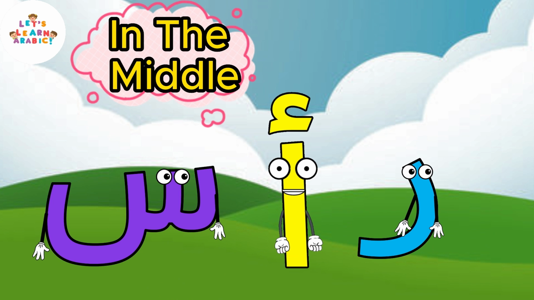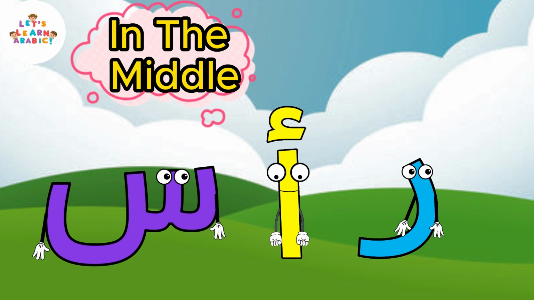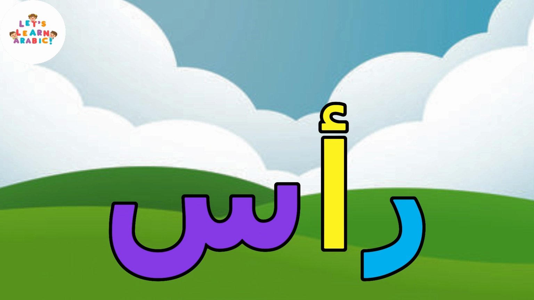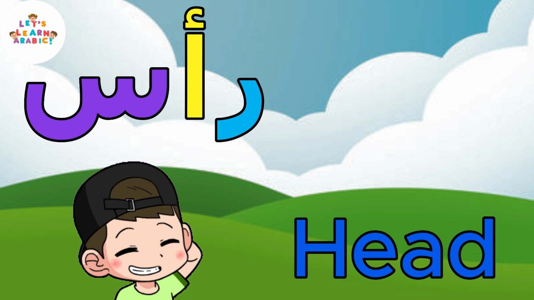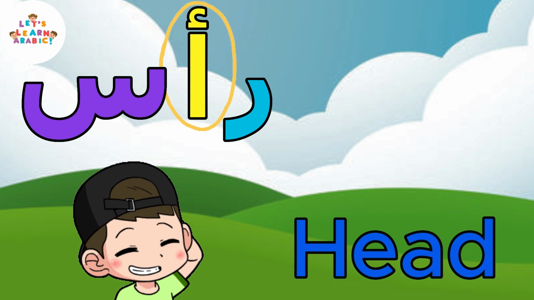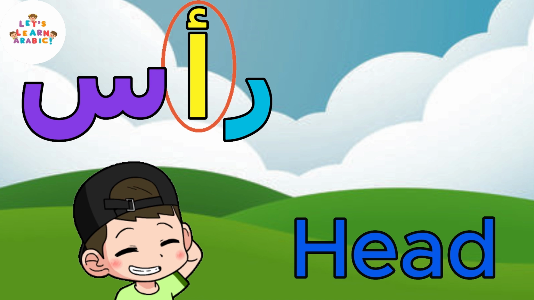In the middle, I often find myself standing alone, cut off from my friends on either side. See me in this word. Ras. Ras means head. Look at me in the middle, disconnected from my friends on both sides.